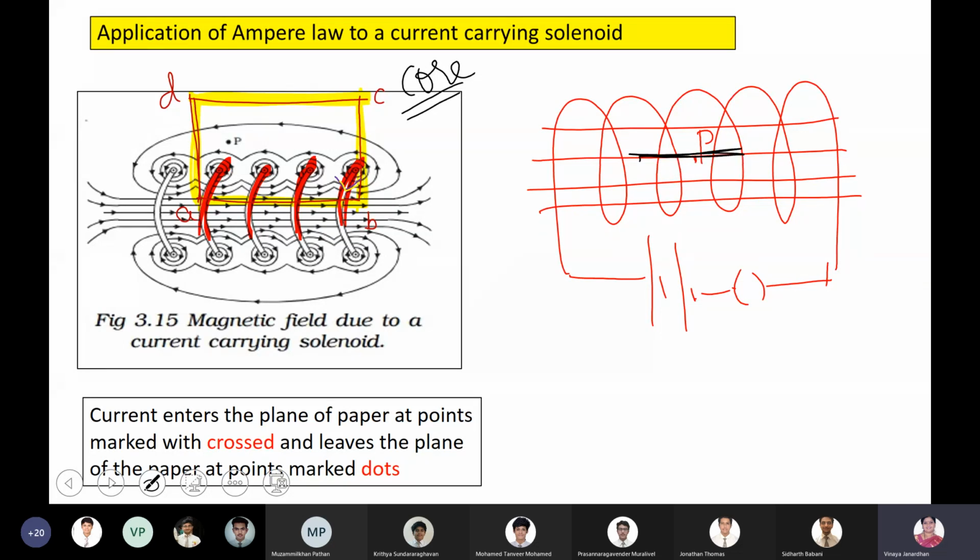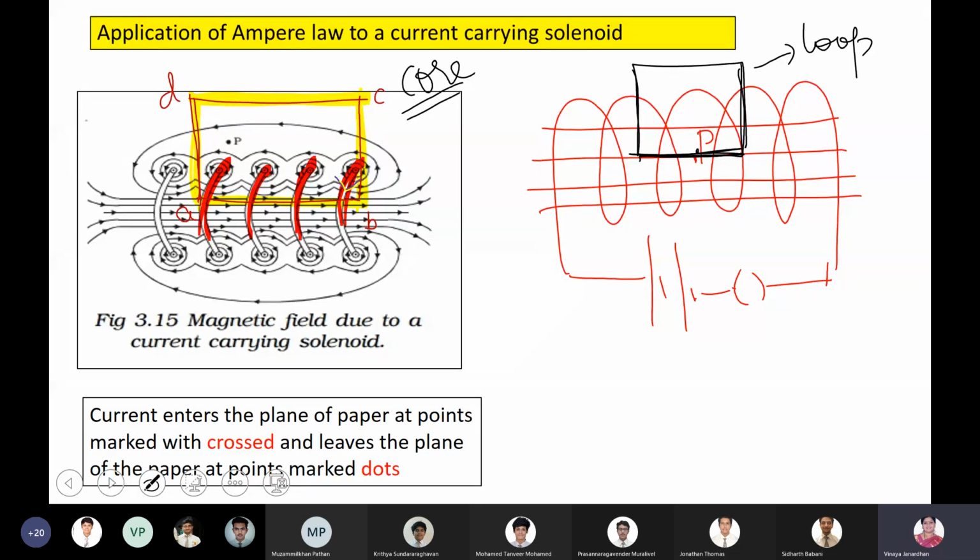Please understand, here your Amperian loop is not a circular path, it is a rectangular path. This Amperian loop has to pass through the point P and has to enclose a part of the current carrying solenoid. Are you clear? Boys, are you clear?